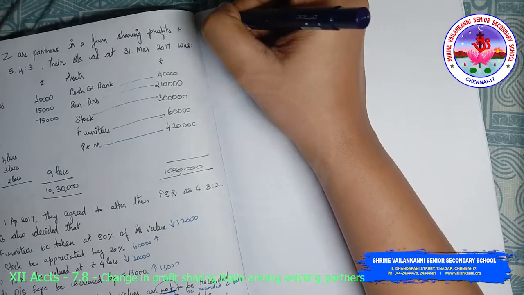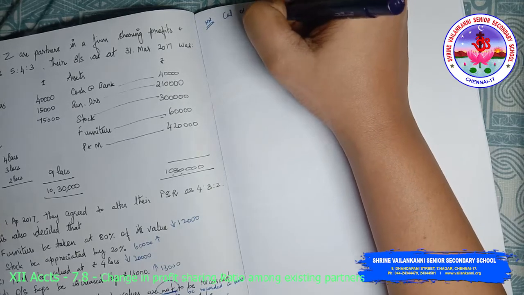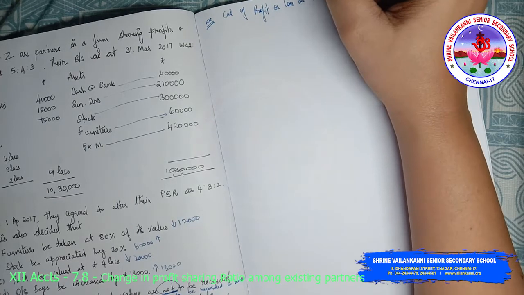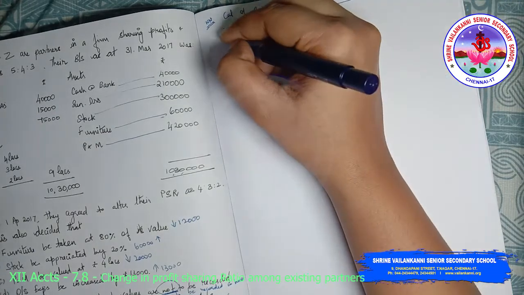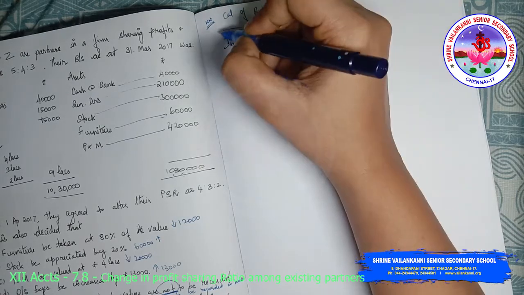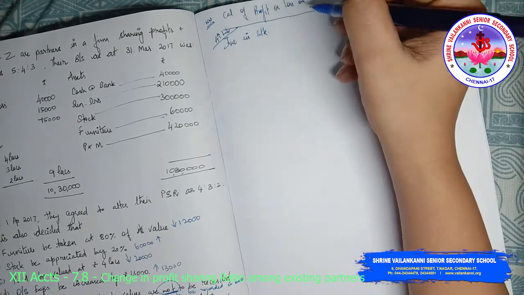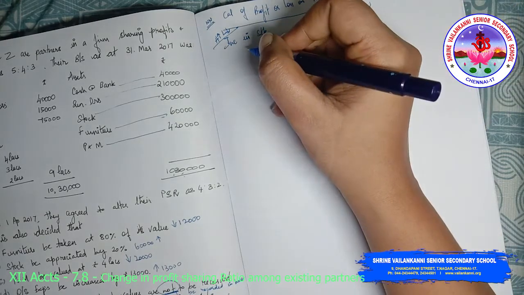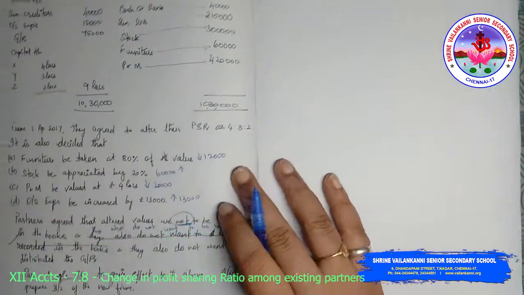So first, working note 1, calculation of profit or loss on revaluation. So first one is increase in stock. See, it is a gain, right? So asset increases, liability decreases. It is to be written here. So 60,000 is a credit balance. Next, furniture is decreased. So asset decreases. It's like a loss.